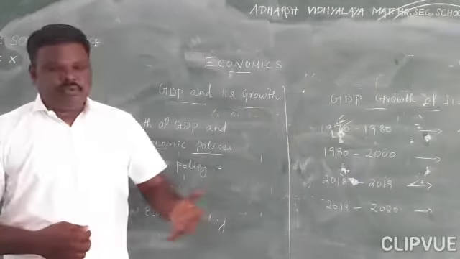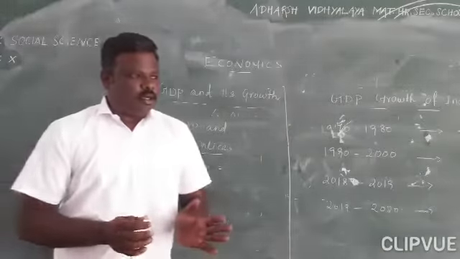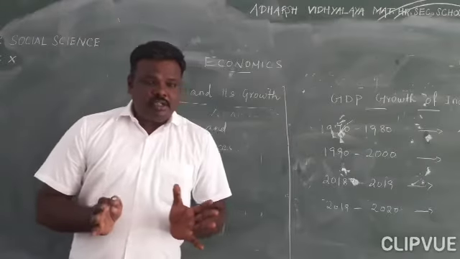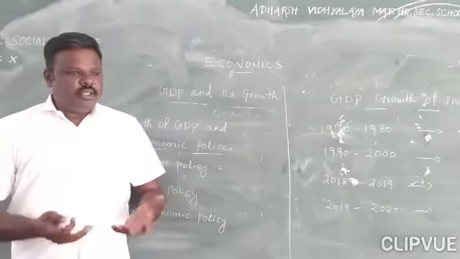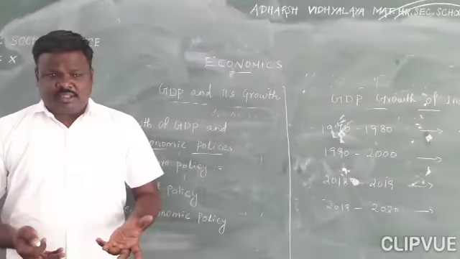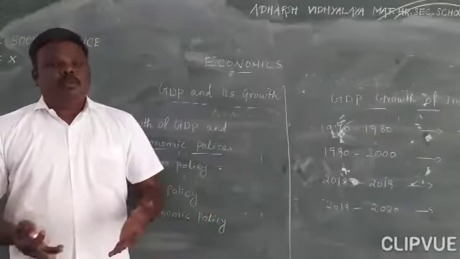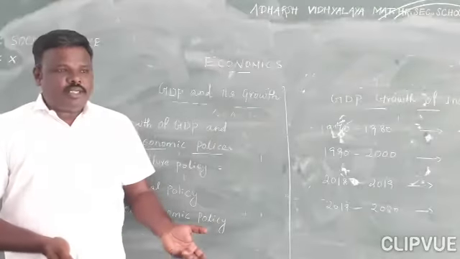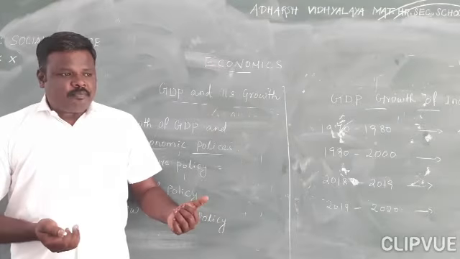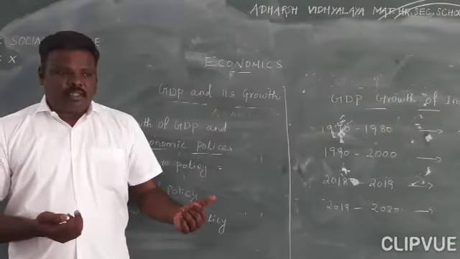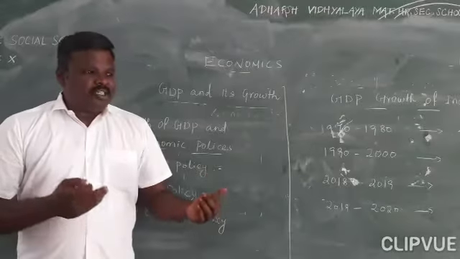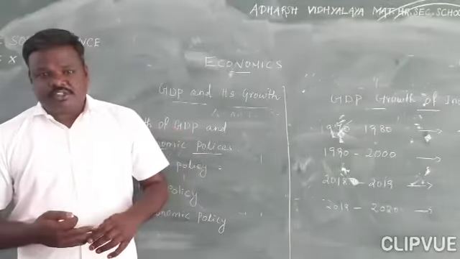In earlier days, before independence, India was an agricultural nation. Everything was agricultural, and for most people the main occupation was agriculture. After independence, India was made the supplier of raw materials to the British.